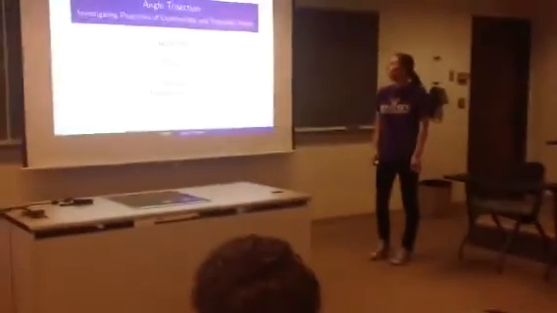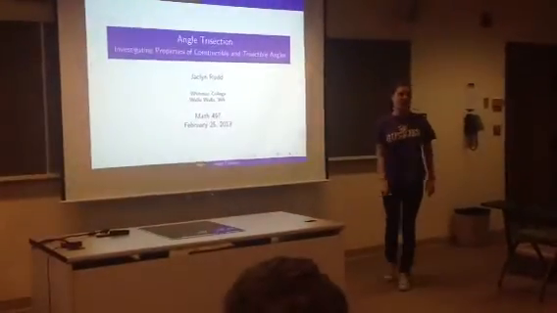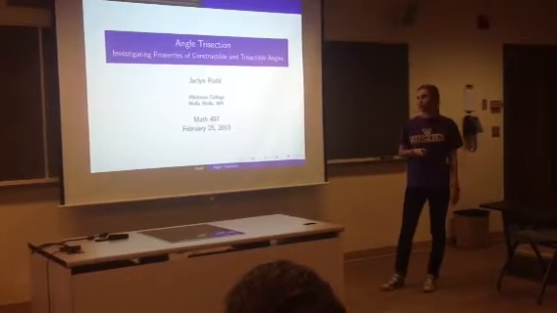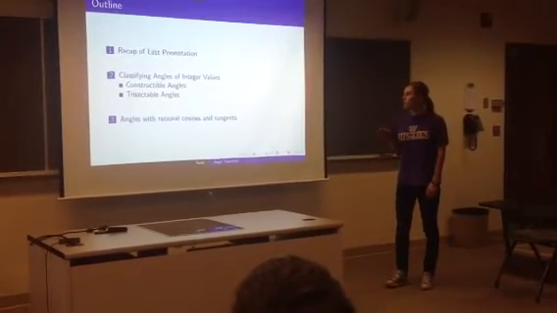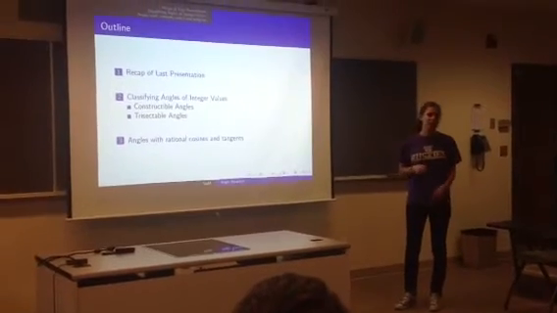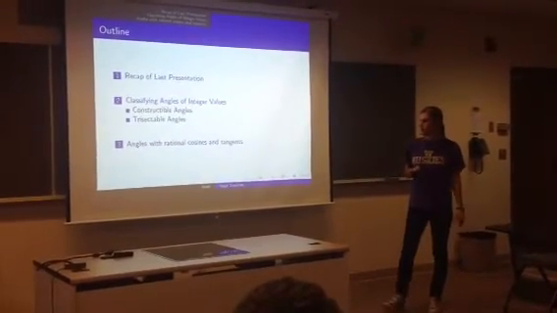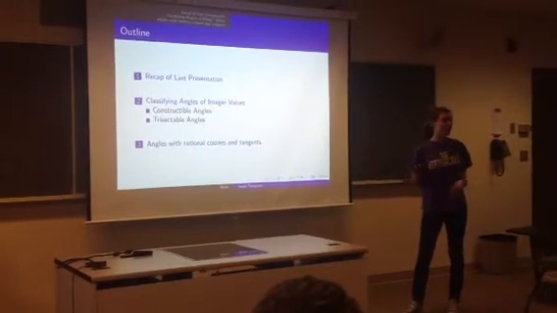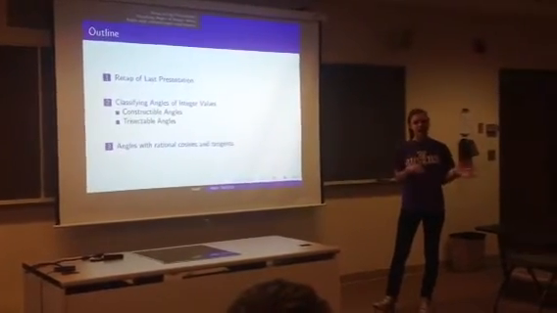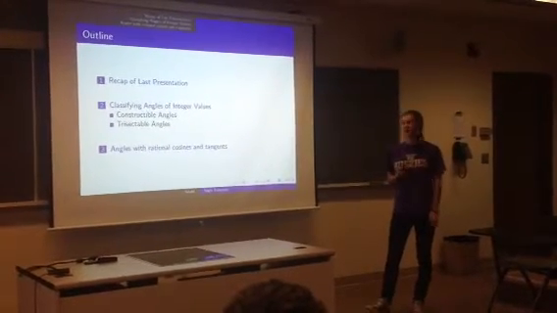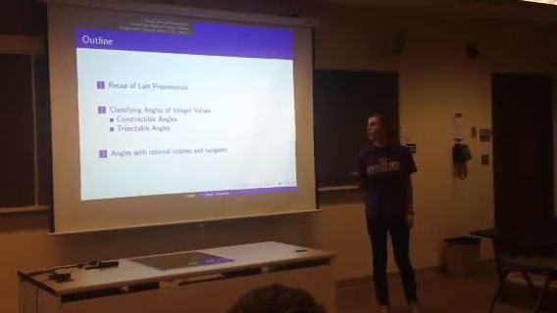Okay, so I'm going to continue talking about angle trisection today, investigating different properties that come with constructible and trisectable angles. To outline my presentation, I'm going to give a recap of background from what I talked about last time, then get into classifying angles of integer values and which angles are constructible and which are trisectable, and then go on to talking about angles with rational cosines and tangents.